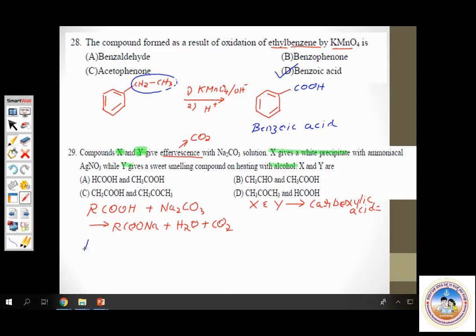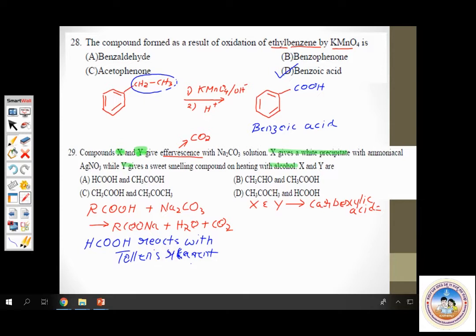Formic acid, HCOOH, reacts with Tollens reagent.